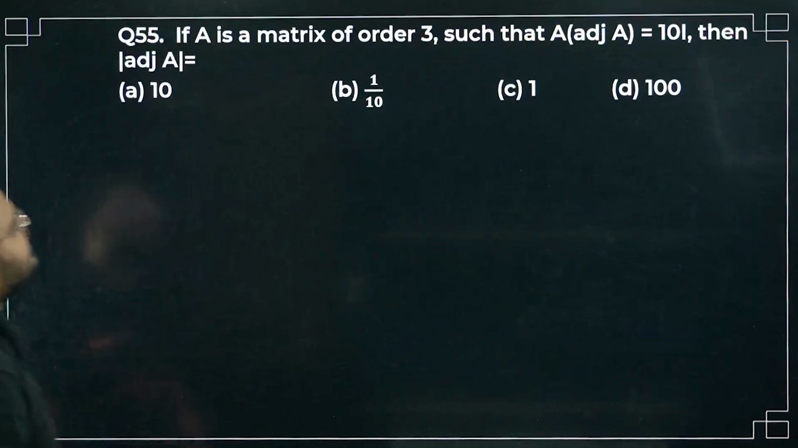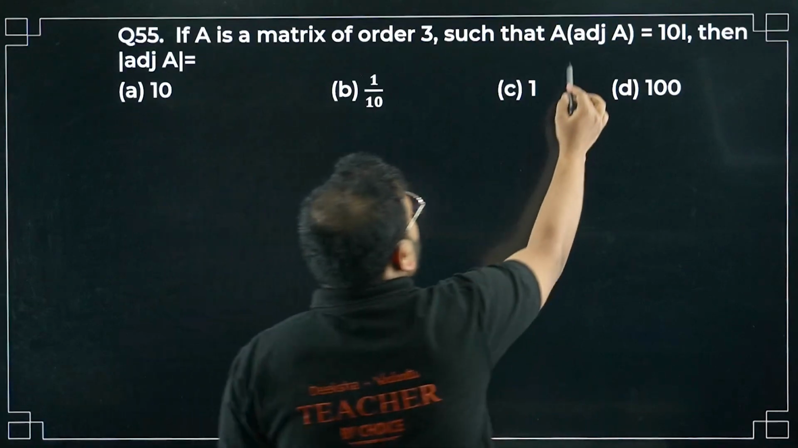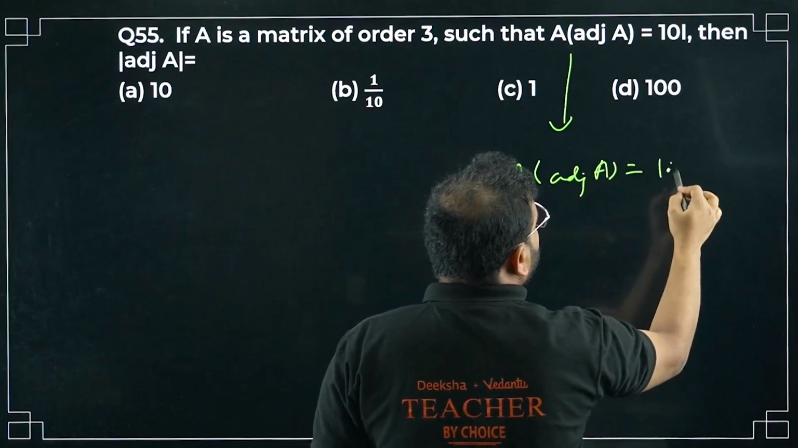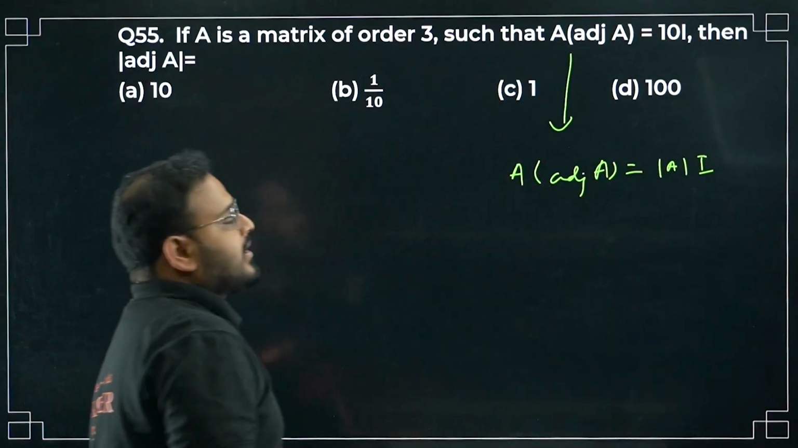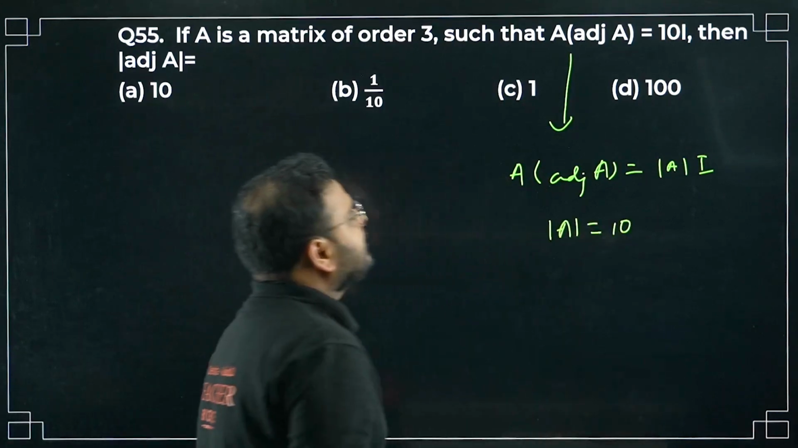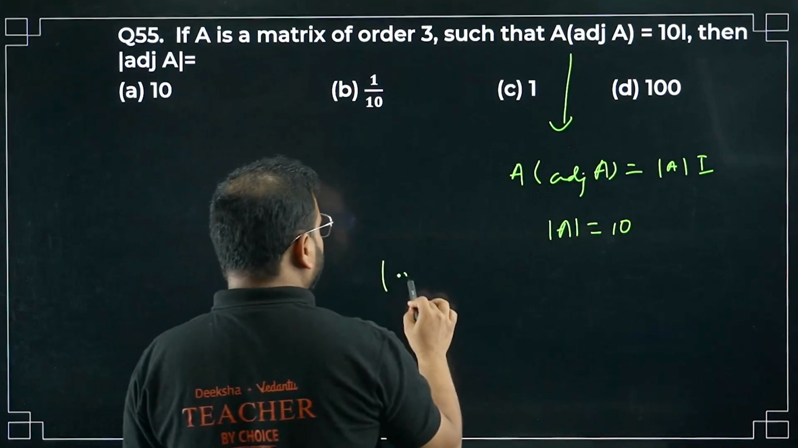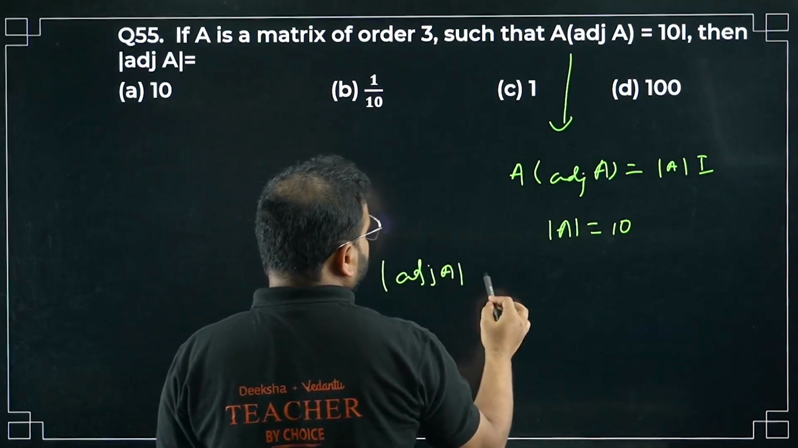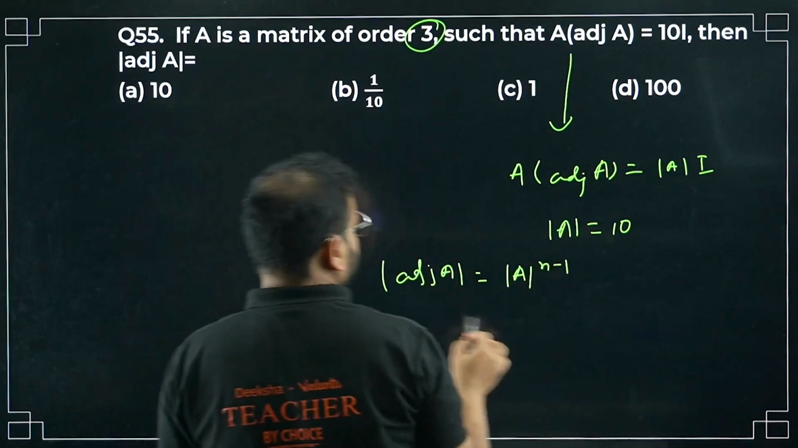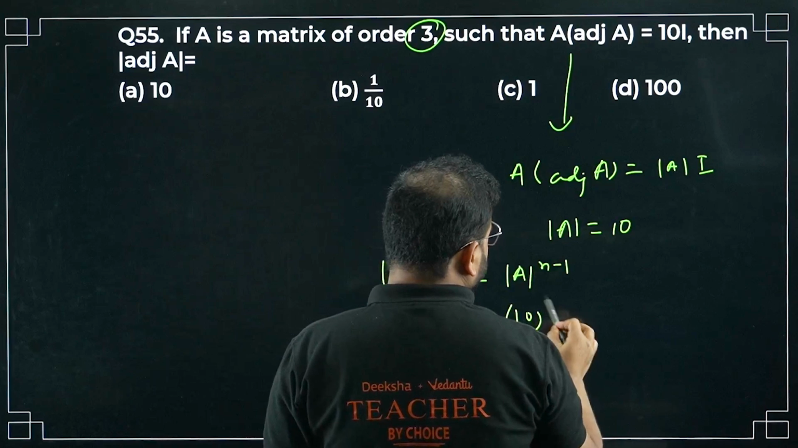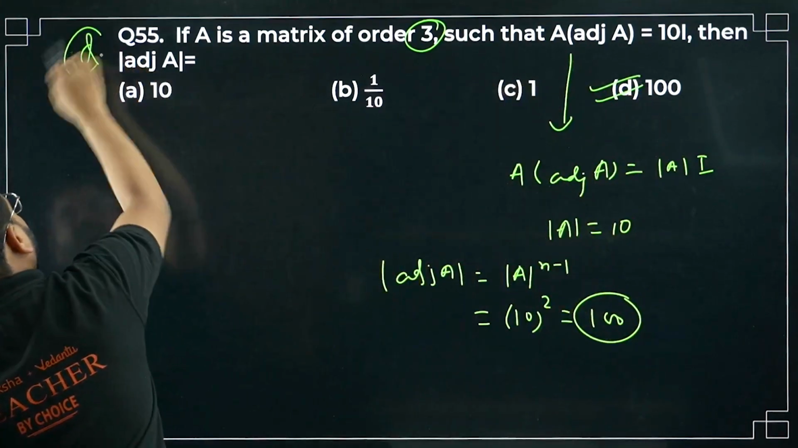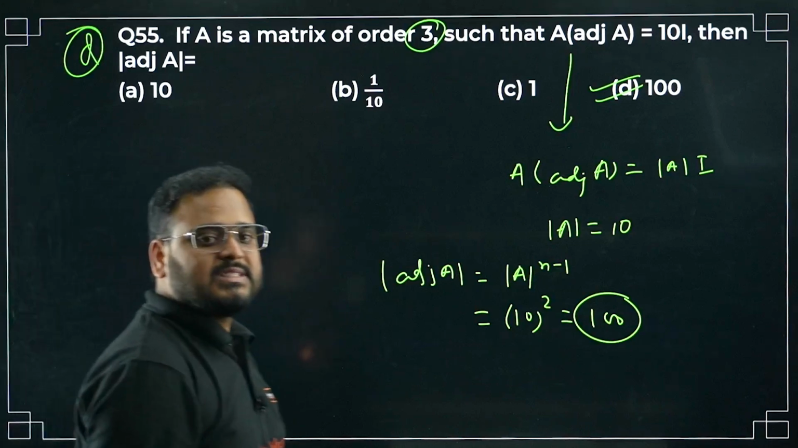55 now. If A is a matrix of order 3 such that, okay, property is there, let's apply it. A times adjoint of A is equal to determinant of A times I. Correct, right? From where we get determinant of A as 10. We are looking for this value. The determinant of adjoint of A will become determinant of A to the power order minus 1. What is order? 3. 10 power 2, so 100. Option D is right. Please check. Simple question, right?